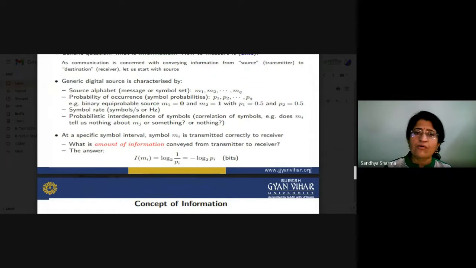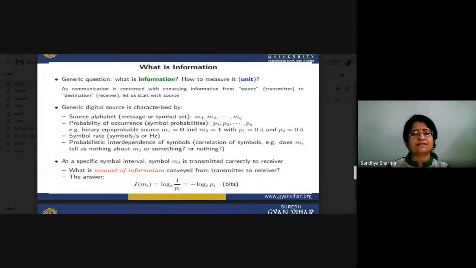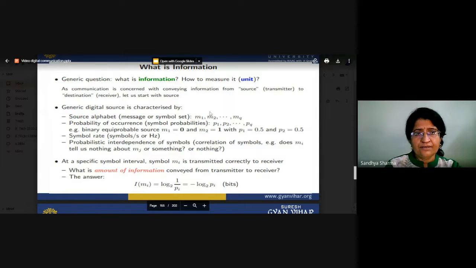There is some information we have to take into account. First of all, we will see the amount of information. If you are given any message mi and the probability of generating that message is pi, then the amount of information you can extract from it is I, which is equal to log base 2 of 1 upon pi, where pi is the probability of occurrence of that message mi. So if you know the probability of that particular message, you can get the information content of that message from the probability given to you.